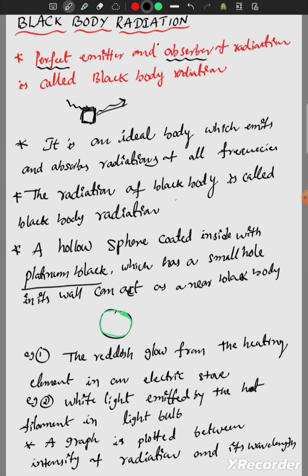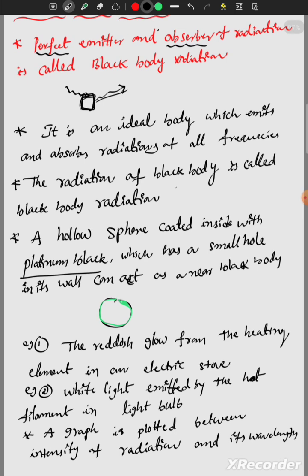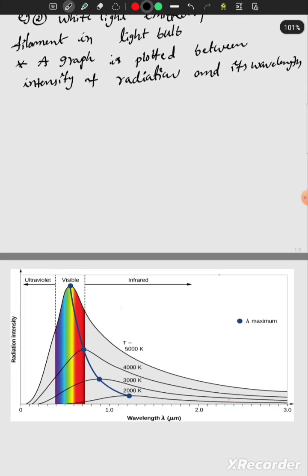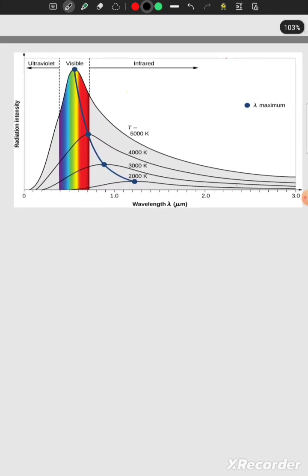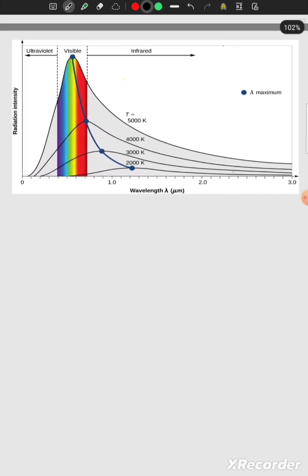Okay, see, we will observe that graph. This is the graph. This axis is radiation intensity and this is the wavelength of that radiation.